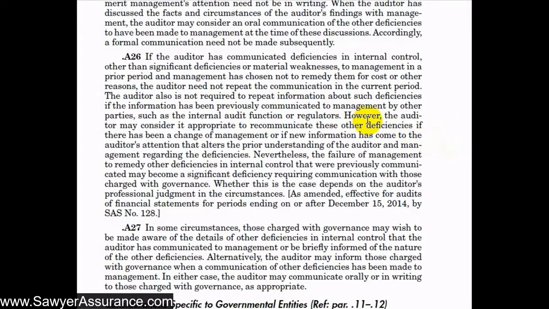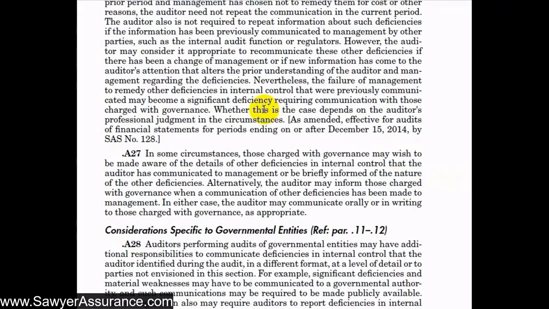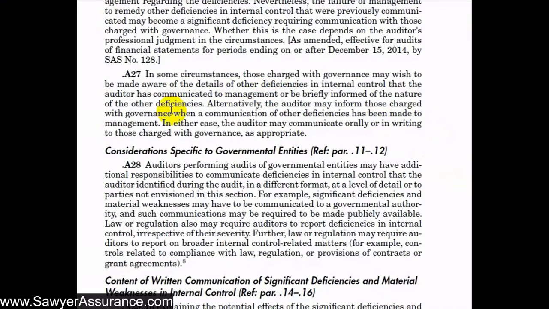However, it might be necessary for us to re-communicate them if there was a change of management or if there's new information that has come to light during this year's audit. And of course, as we discussed before, management's failure to remedy any deficiencies could be a significant deficiency that we might need to communicate. So we need to keep that in mind, and of course that comes with our significant judgment as well. And of course, we're not precluded from communicating to those charged with governance the other deficiencies that we communicated to management.